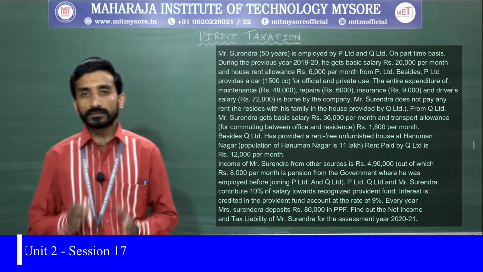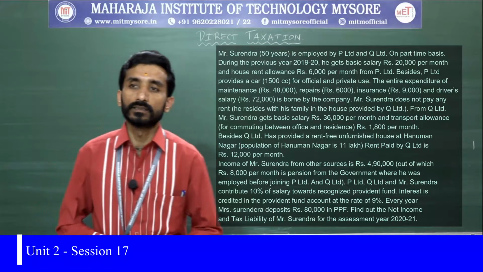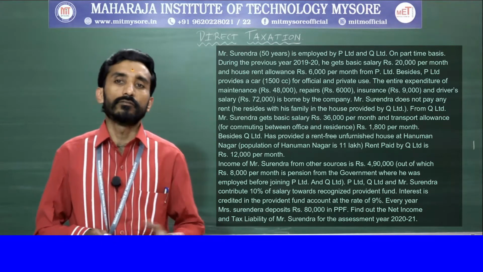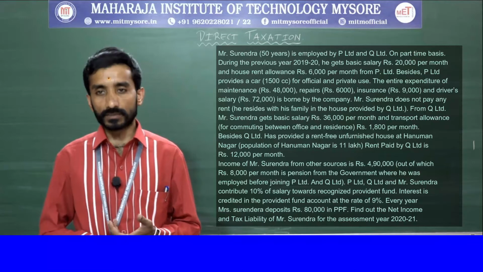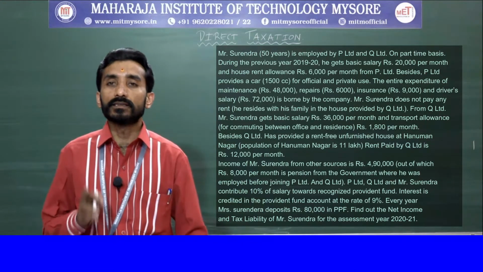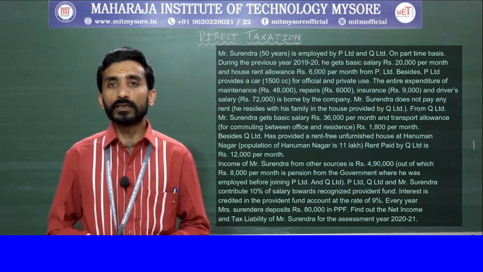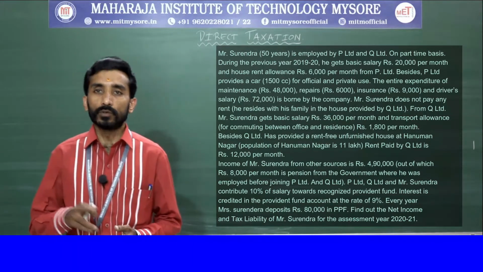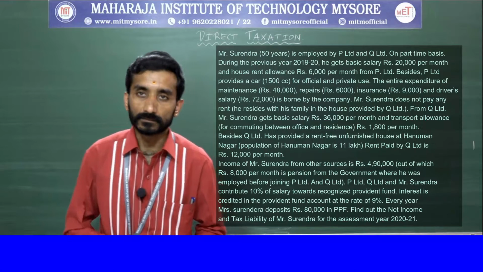So, in Surendra's case, first he was a government employee, where he is receiving a pension. Next, he is employed in P Limited and also Q Limited. Both the sides he is getting a salary.